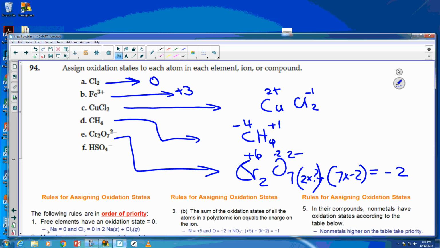Okay, but the oxygen, it wants to know each element. The oxygen is -2. Each one of them.